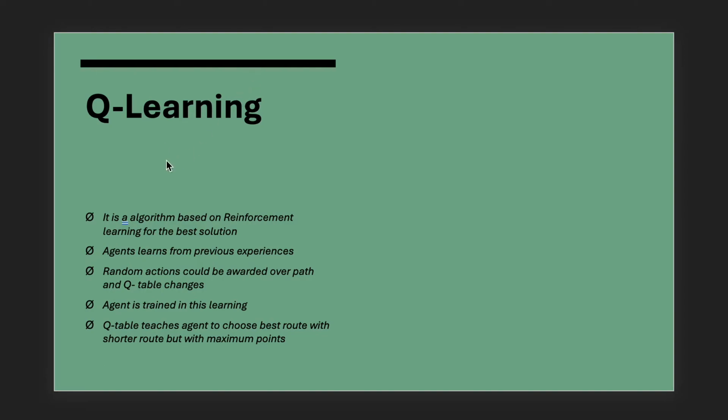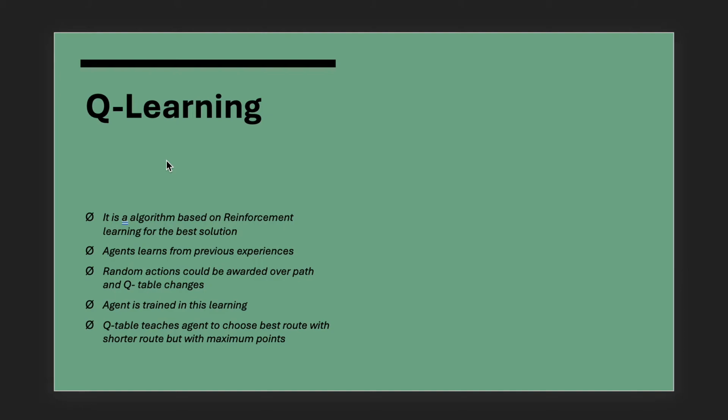Now we have used Q-learning. It is an algorithm based on reinforcement learning. It is the best solution and it is better than the random policy. In this, the agent learns from previous experiences, whereas in the random policy, the agent did not improve anything.